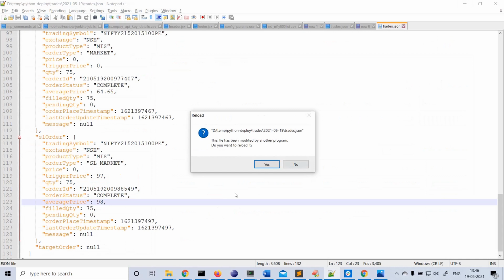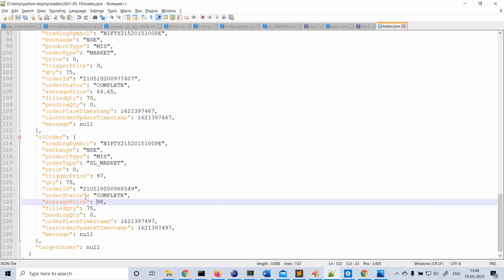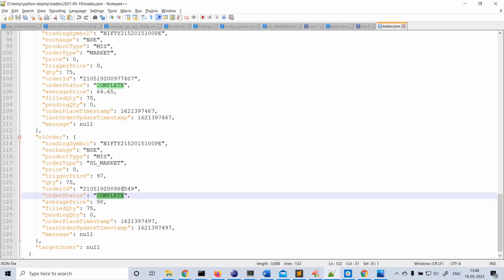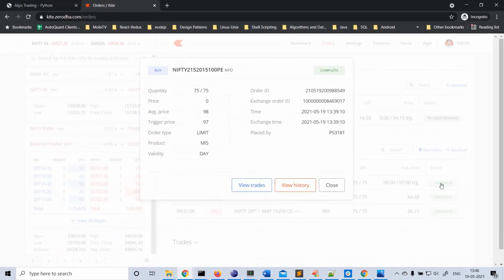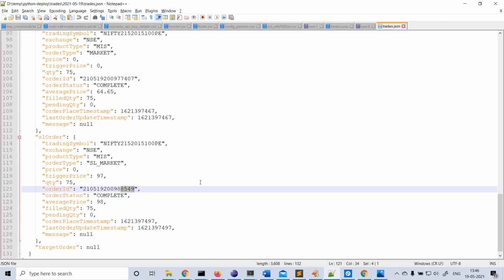Order status is complete. The order ID you can see is 8459, the last 4 digits. Perfect. We'll see further trade. I'm stopping now.